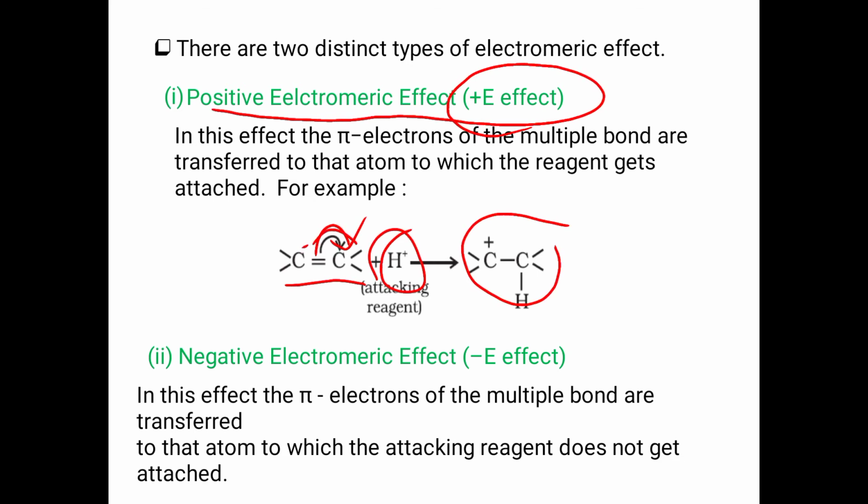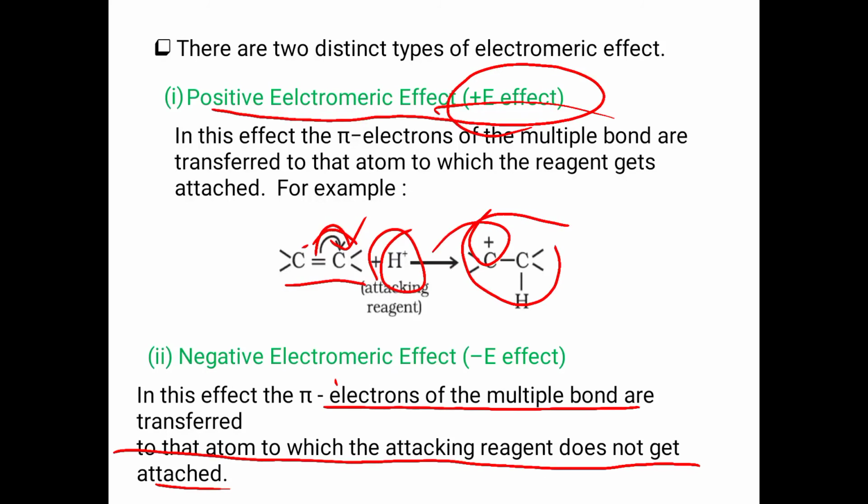If complete transfer occurs, one atom will get a positive charge. Whichever atom is donating the bond or moving away, that will get a positive charge. So due to this transfer of the electron pair, one atom gets a plus charge. Such type of effect is the +E effect. Then the negative electromeric effect. In this effect, the pi electrons of the multiple bond are transferred to that atom to which the attacking reagent does not get attached. Here the attacking reagent is attacking. We will see that.